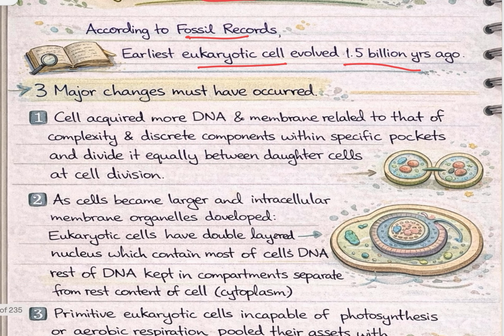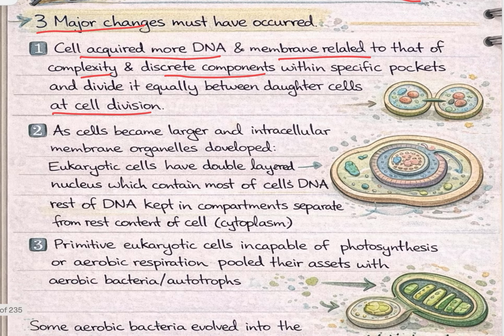So origin of mitochondria and chloroplast can be explained by three major changes. First one, cell acquired more DNA and membrane related to that of complexity, and discrete components within specific pockets divide equally into daughter cells at the cell division. Next we can say cells became larger, intracellular membrane organelles developed. So eukaryotic cell has a double layer nucleus which contains most of the cell DNA and the rest of the DNA was kept separately in the cytoplasm.